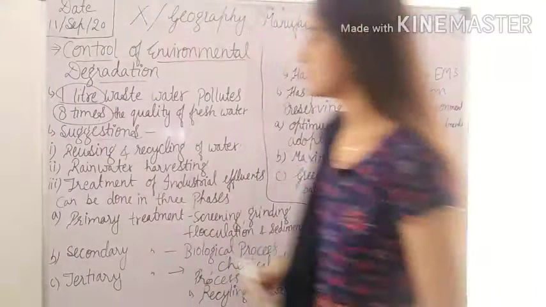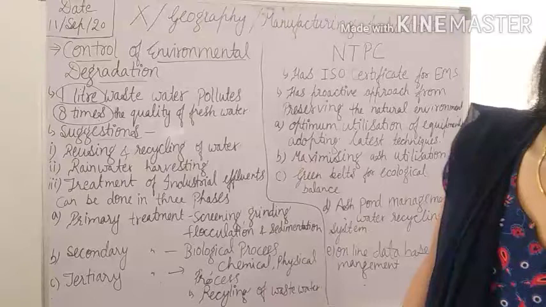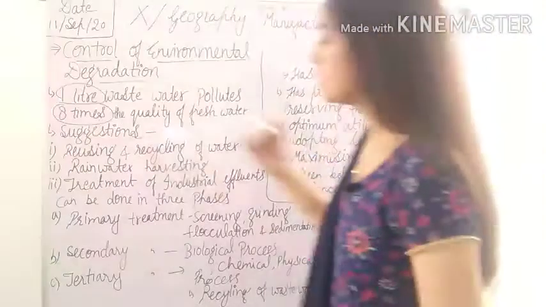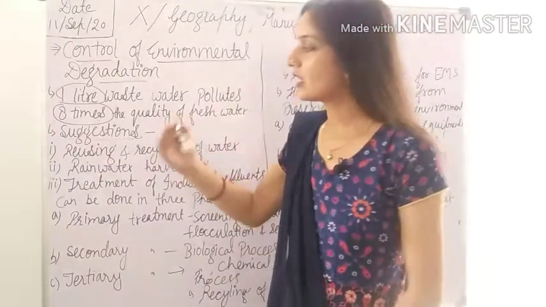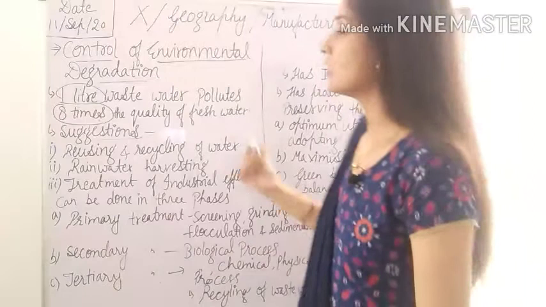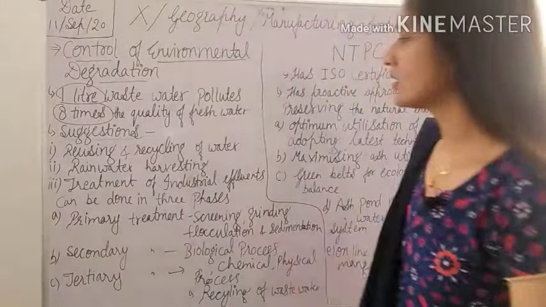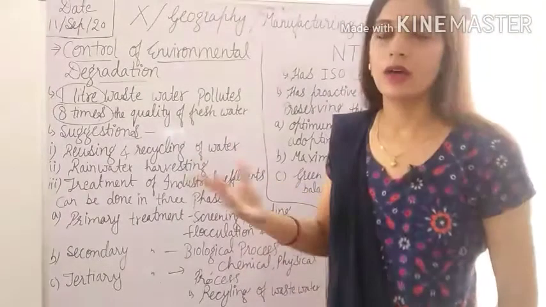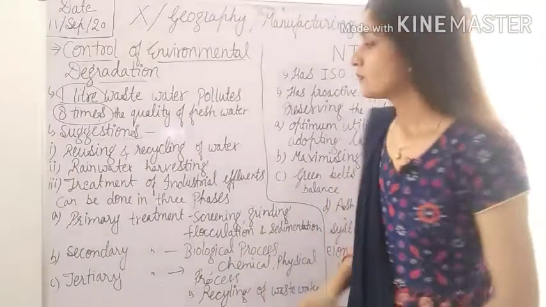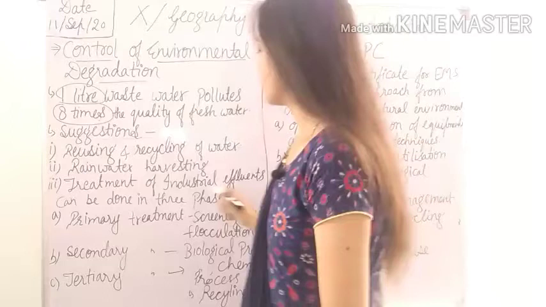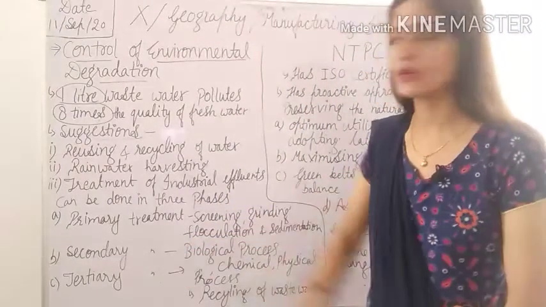First is reducing and recycling of water. Whatever water is being used by the industries, they can reuse it by recycling. Second, they can use rainwater harvesting, with the help of which we can protect the groundwater level. Then next is treatment of industrial effluent, which can be done in 3 phases: primary treatment, secondary treatment and tertiary treatment.